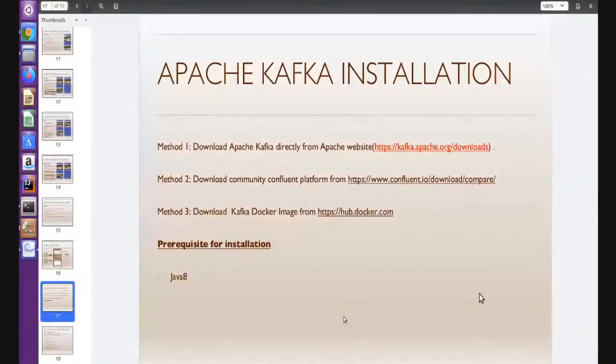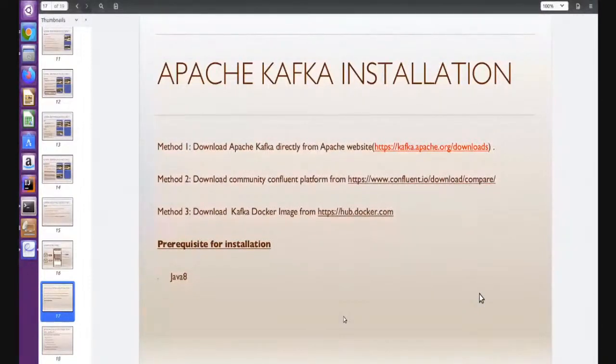Either we can download Apache Kafka directly from the Apache website and install it, or we can download the Confluent community platform. Confluent is a company created by the engineers who designed Kafka at LinkedIn. They quit the job and started the company, and they provide commercial platforms for Kafka.